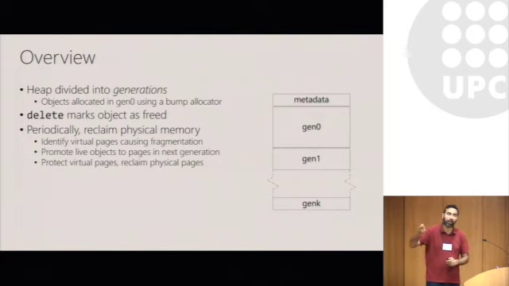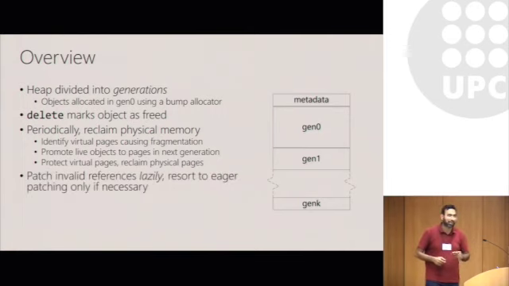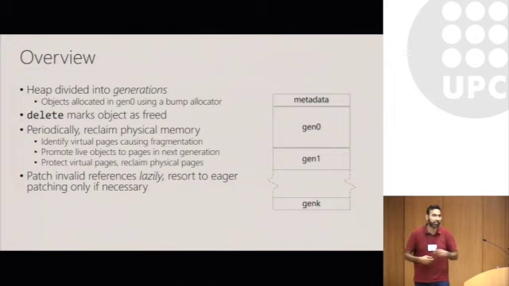Now, one of the things you might have noticed is that if you do all this, the objects in the virtual address space are still there. It's just that they are protected, so you can no longer access them. And that invalidates a whole bunch of references you might have to these objects. So what our system does is that it patches these invalid references lazily when you attempt to access one of these freed objects, and it resorts to eager patching in a GC style only when that's necessary.